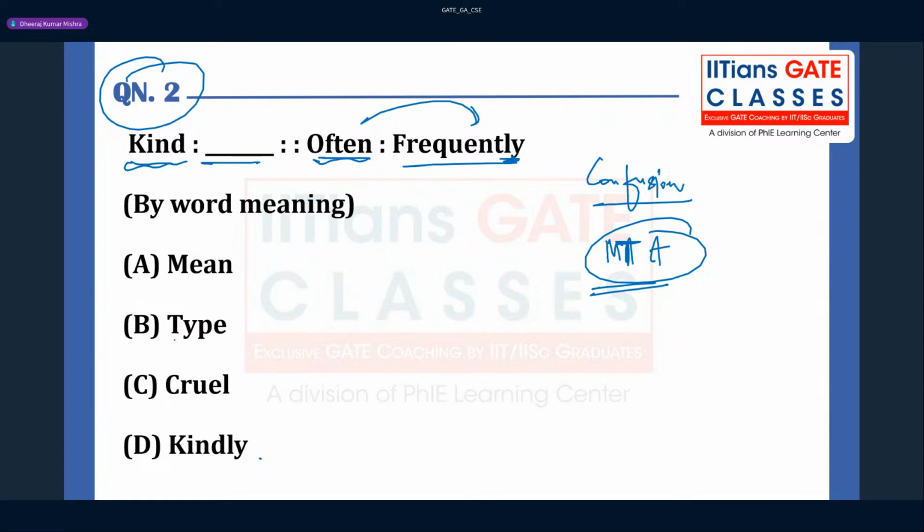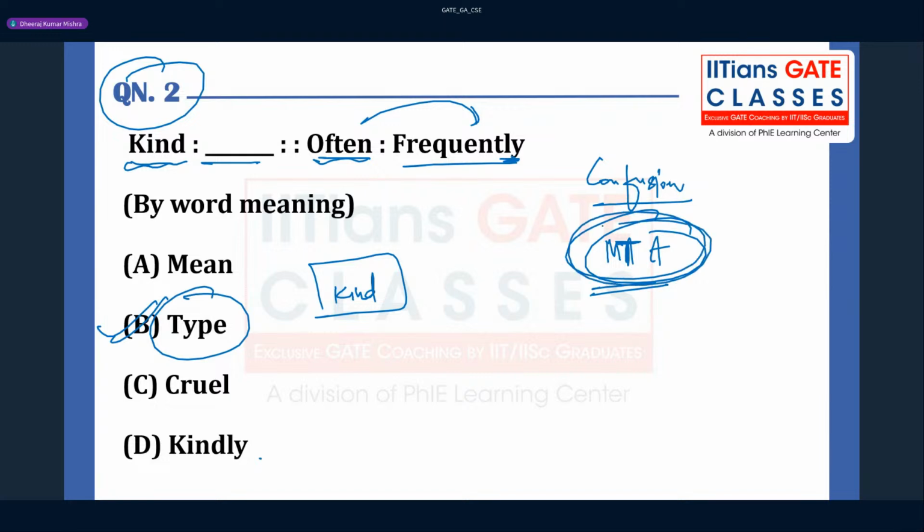But they have given the answer as type. I mean, many people gave an answer as type. Kind means type. We have 2 types, or 2 kinds. Understand? So though the answer should be kind, type, in this question you have got MTA. I mean, whatever answer you put, everybody has got the same marks, so don't worry about that. So this question is from analogy. If you check the master paper and corresponding answer key, you will see that they have written MTA for this question.